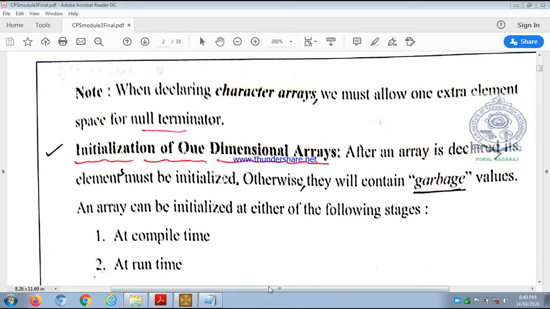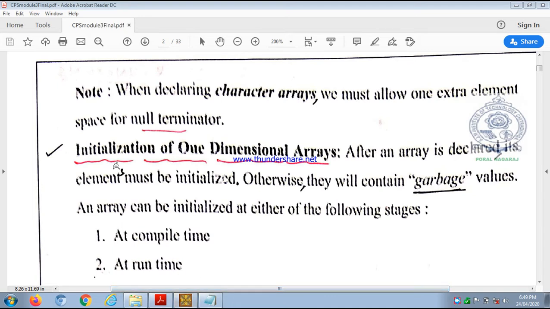Next we shall discuss initialization of one-dimensional arrays. Initialization of one-dimensional arrays is nothing but storing the values into the array during declaration itself. That is what is always called initialization. So initialization means, during declaration of the array itself, assigning or storing the values. That concept we call initialization of a one-dimensional array.